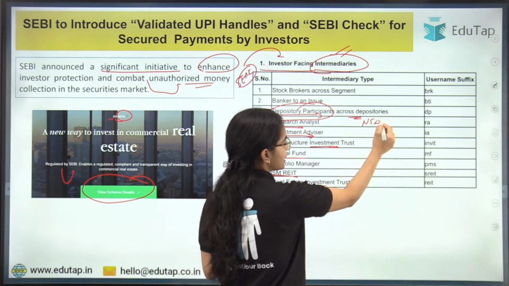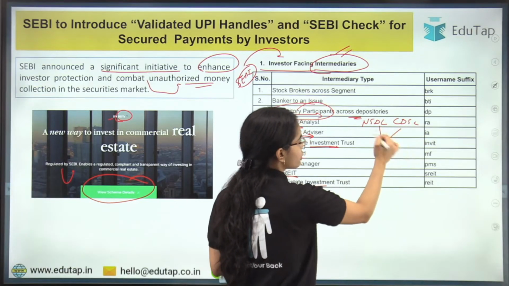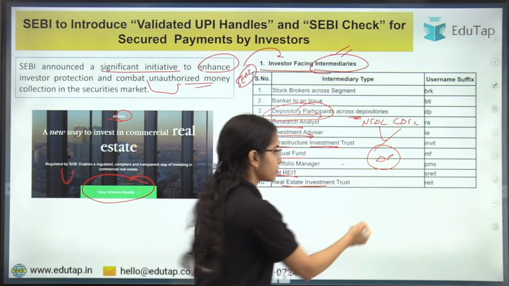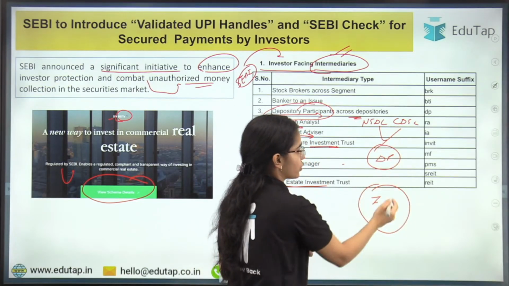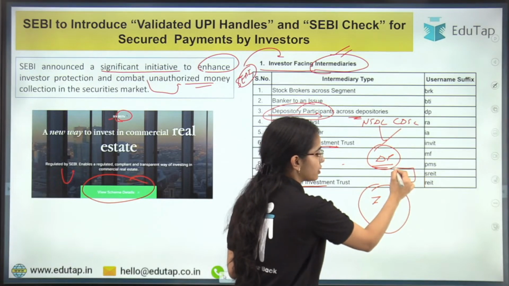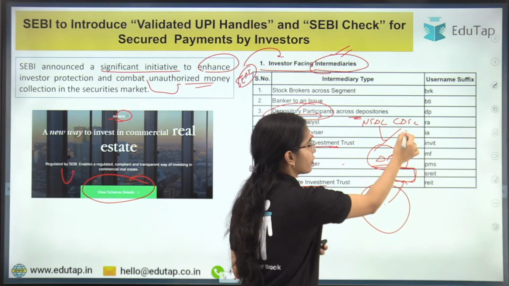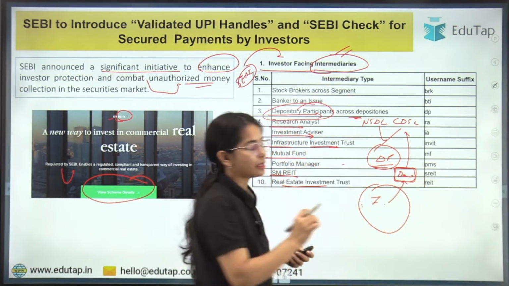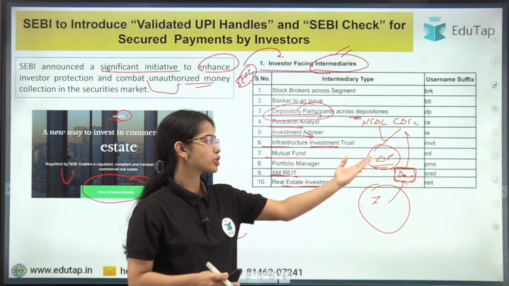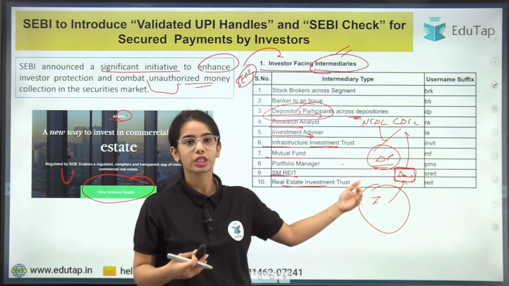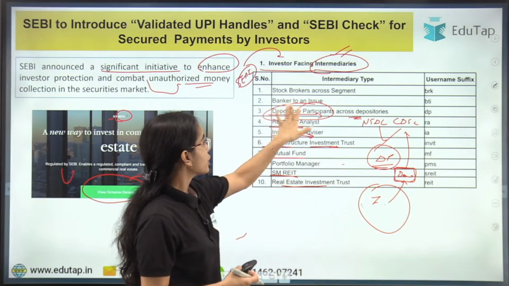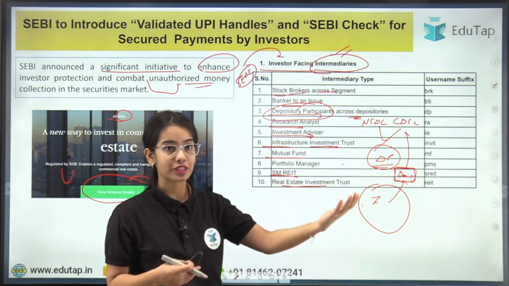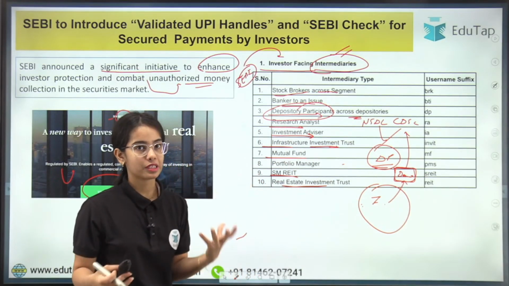So there are two depositories, NSDL and CDSL. Across these two depositories, there are depository participants. Depository participants connect the investors with the depositories, okay? The depository participants open the accounts of these investors with the depositories, so these investors can maintain their securities in demat form with the depositories, okay? So they also charge certain maintenance charges, or they also charge certain money. Now banker to an issue and stock brokers across segments. So these are the intermediaries that are investor facing, that can collect the money from the investors, okay?